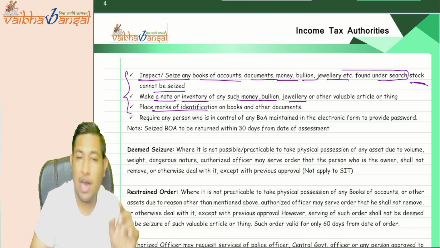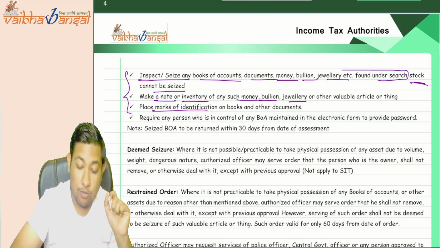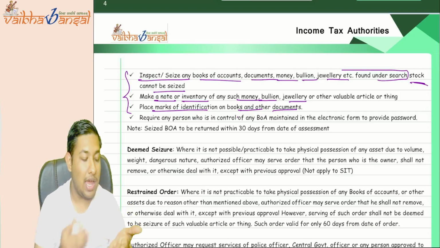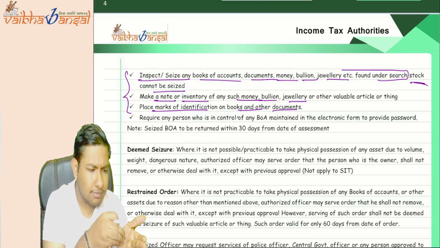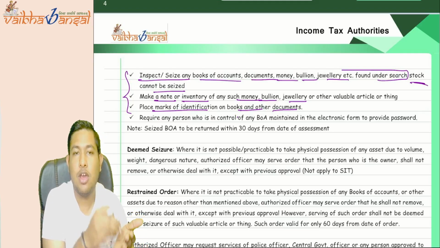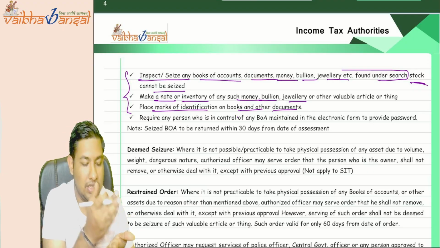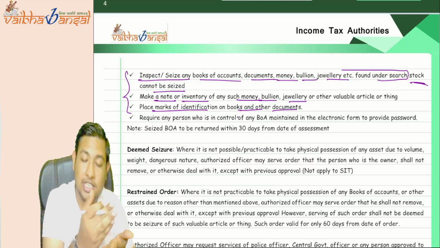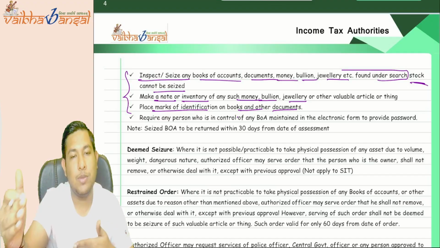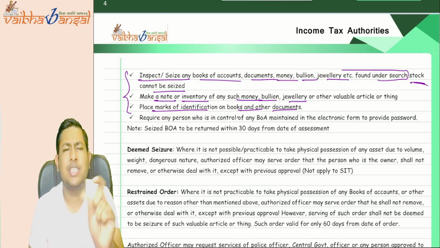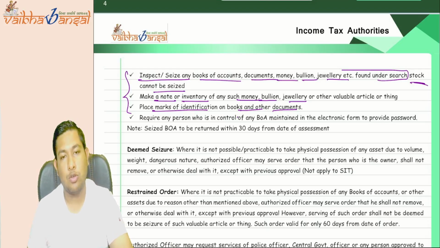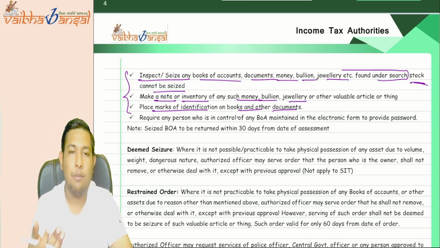You can even mark a place of identification on books or other documents. What does that say? It is just like a sticky note placed on the books of accounts, saying that I have seen till this particular page, and from now I will be seeing from the next page. So, just a place of identification mark that, if the assessing officer or the authorized officer wants to make, they can make. Yes, they can make it. They can even insert the placeholder mark.